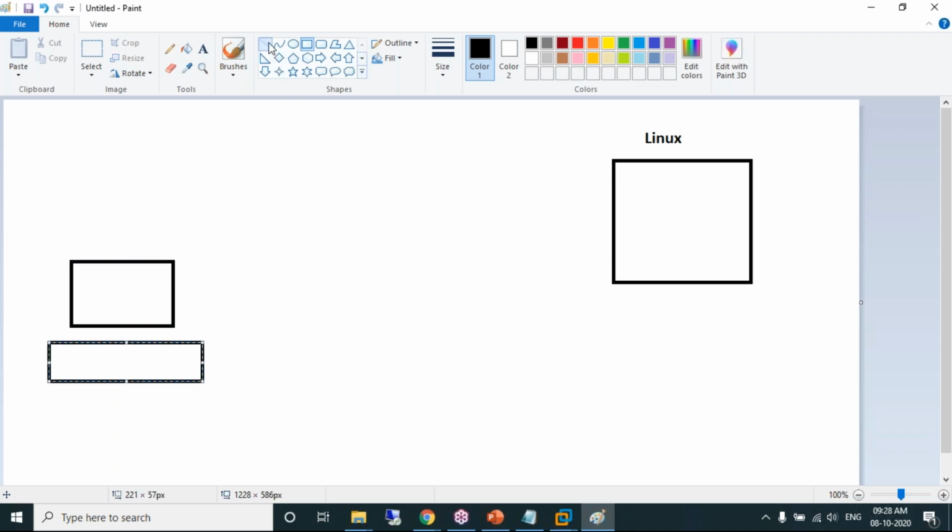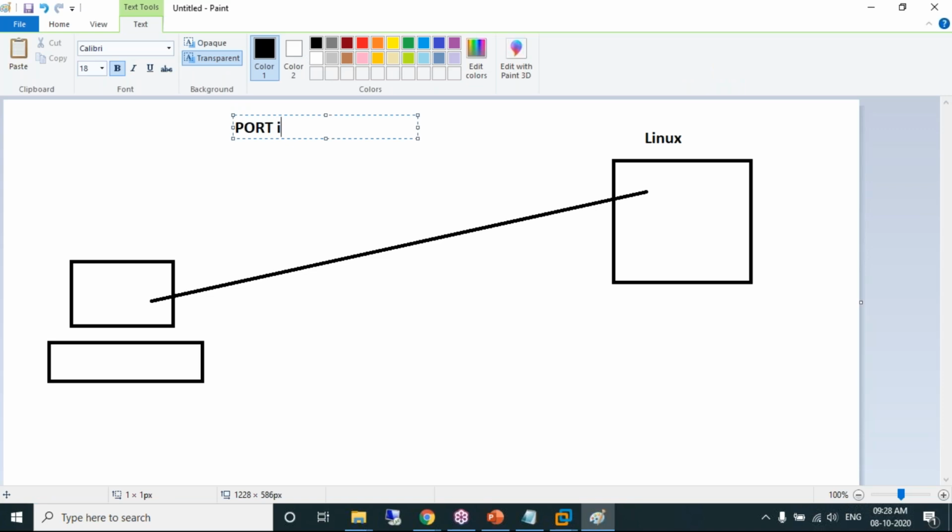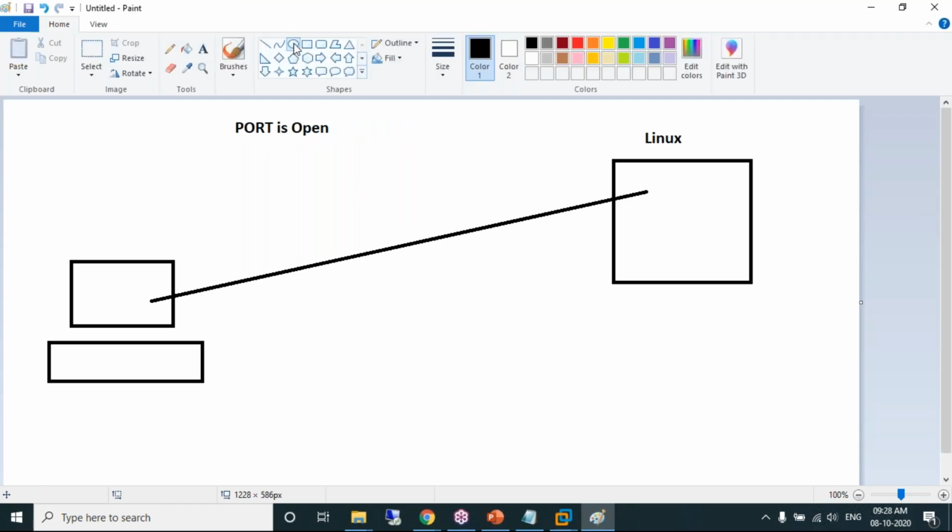So once the Linux machine is successfully created, I want to connect to that Linux machine. Isn't it? You need to connect to that Linux machine. You can connect to the Linux machine only when the port is open.